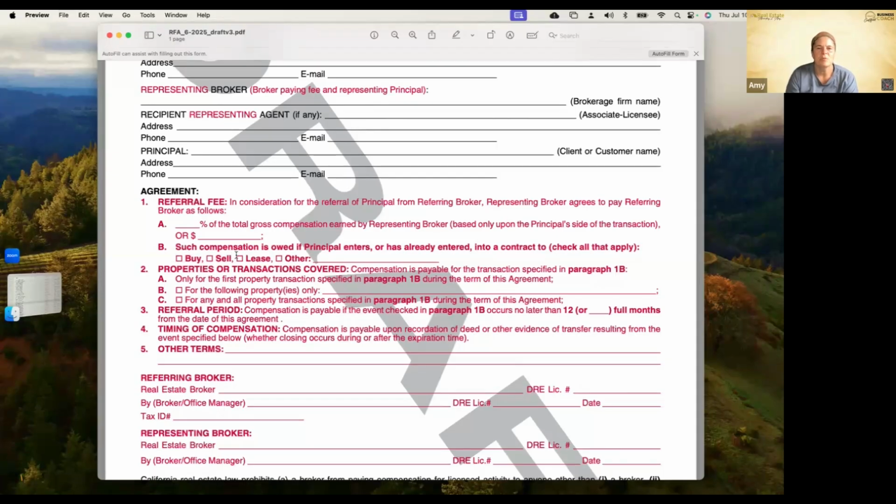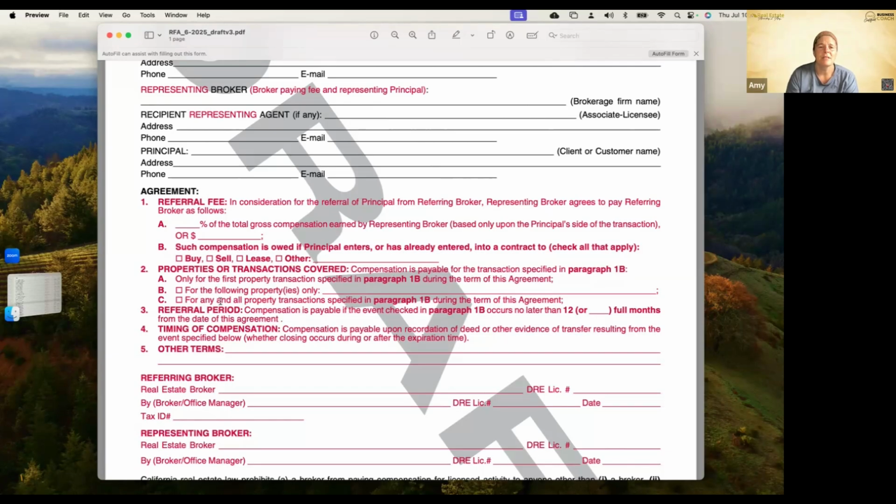Such compensation is owed if principal enters into or already has entered into a contract to buy, sell, or lease properties or transactions covered, only for the first property transaction in paragraph 1B during the term of this agreement. I appreciate that because I actually had an agent come back to me and demand that I pay a referral fee for a repeating transaction. So I'm glad that there's clarity there.